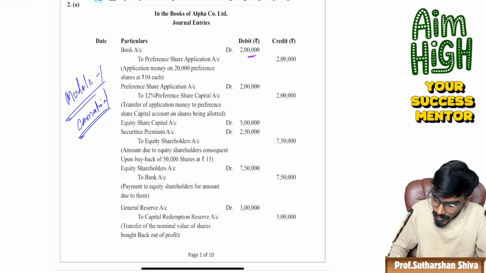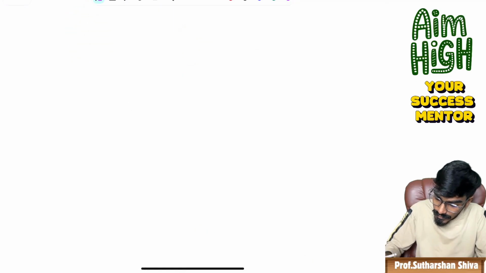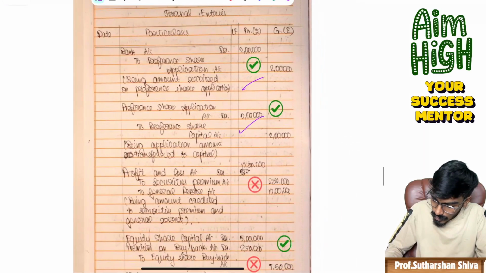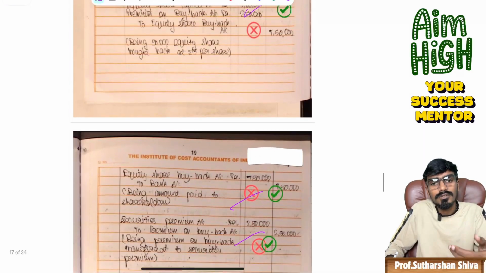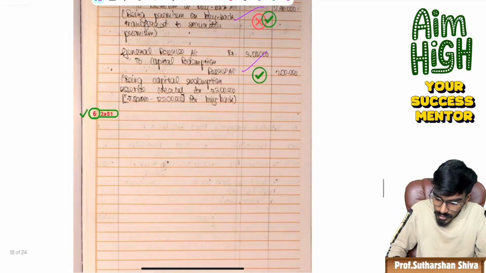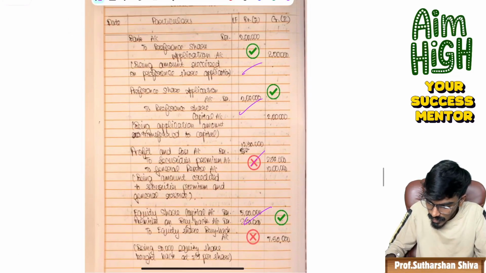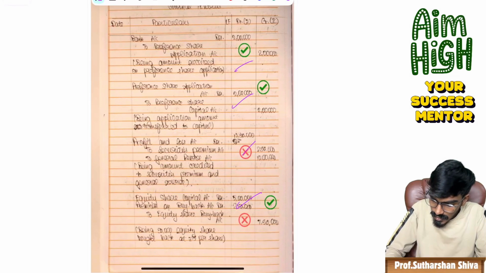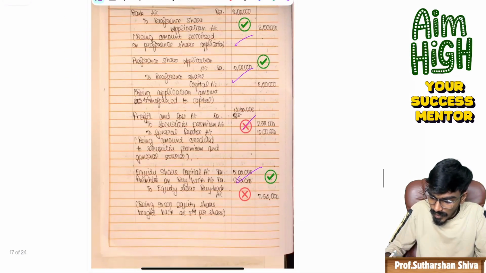Now come to bank to preference share application to capital. So 1, 2, 3, 4, 5 journal entries have been there. Then 1, 2, 3, 4, 5, 6, 7. Comprehensively, the student has written it, but some journal entries have mistakes. So only one adjustment, 1 mark has been deducted. So 6 on 7 will be granted. If you want, I can visualize it for you. You can see and compare with the answer key. Take a screenshot of both, compare it and learn it.